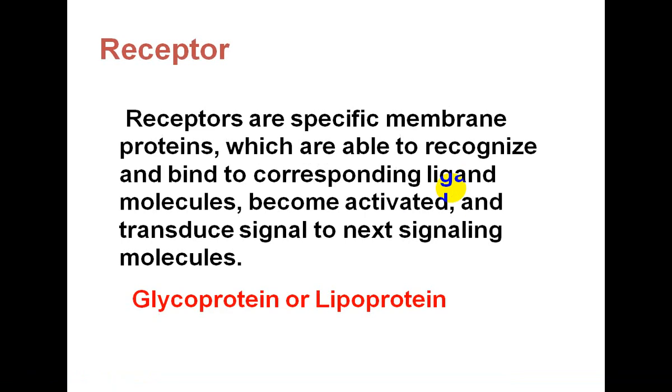These receptors are specific membrane proteins which are able to recognize and bind to corresponding ligand molecules, become activated, and transduce signal to the next signaling molecules. These receptors are glycoproteins or lipoproteins.